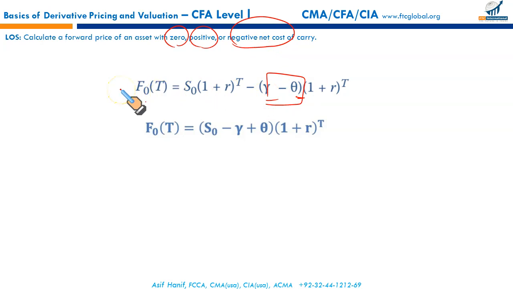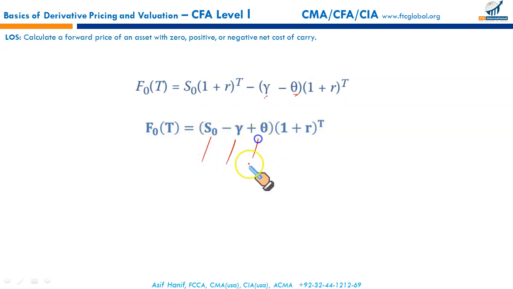So how do we calculate the forward price of a contract or a forward price of an asset? Spot compounded at the risk-free rate raised to the power of periods in compounding. So spot compounded, then the net cost, which could be 0, positive or negative, compounded as well till the period T. This can be rearranged by splitting this benefit and cost and then writing all these, spot, benefit, cost, compounded to T period. So this is how we calculate the forward price. You just need to understand the formula. There are questions in your end of chapter questions and curriculum. They will be discussed in your second video after this.